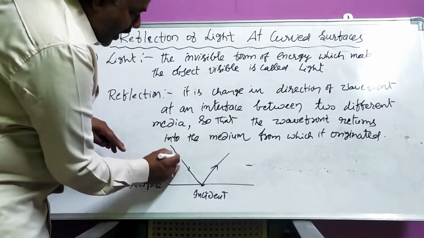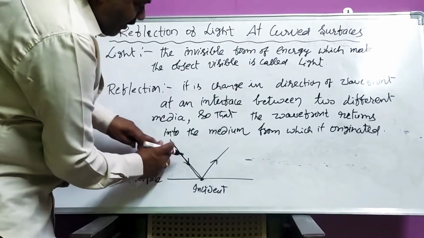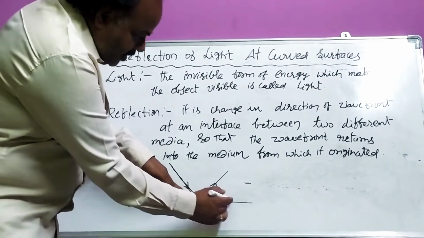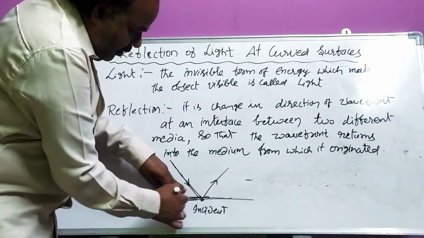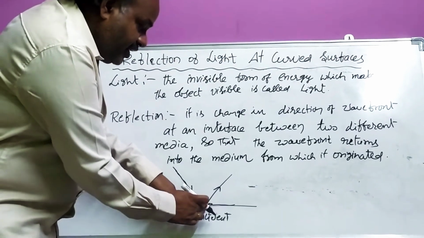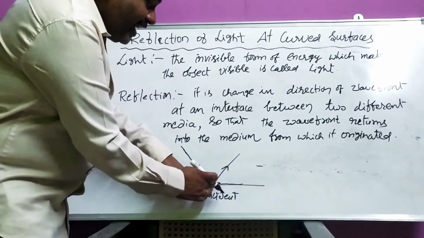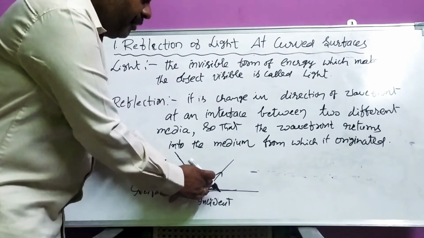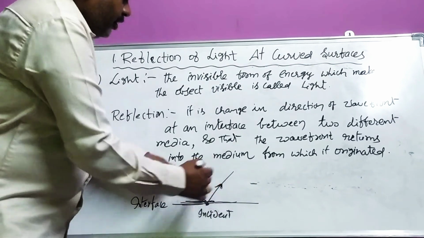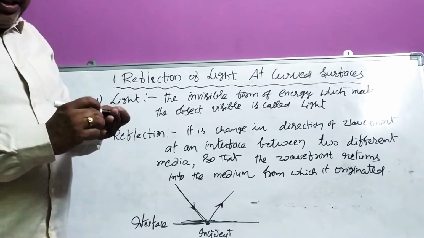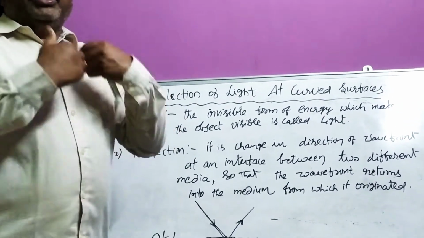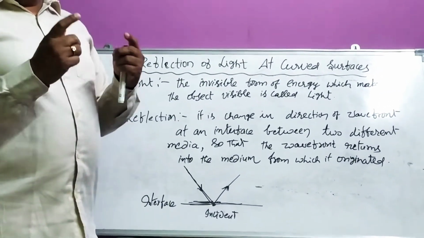Now, this light ray travels in this direction. It is incident at this point. This is the interface of two media. After it is incident at this point, it is getting back into the same medium. So this is reflection. Reflection means it comes back into the same medium. That is called reflection.